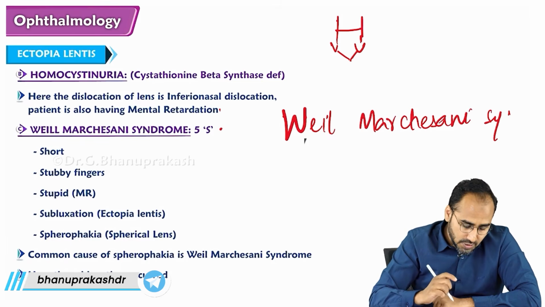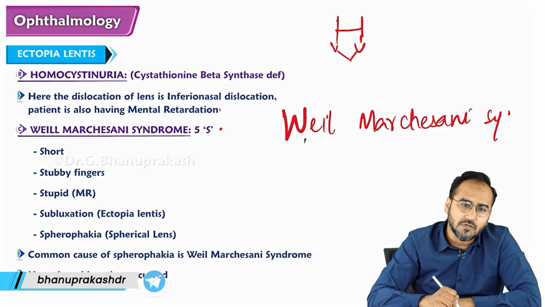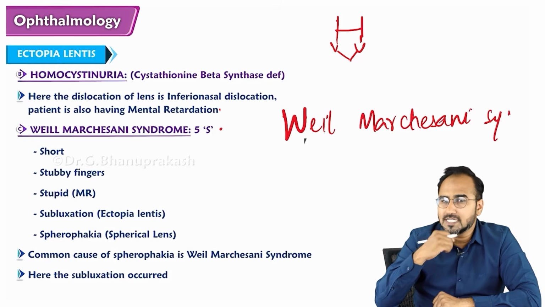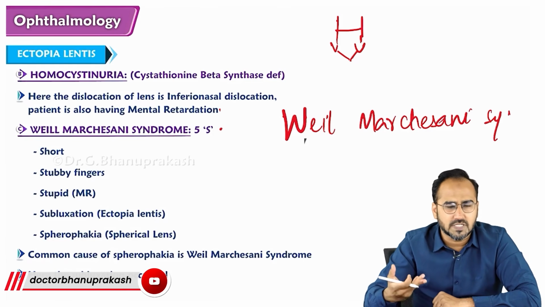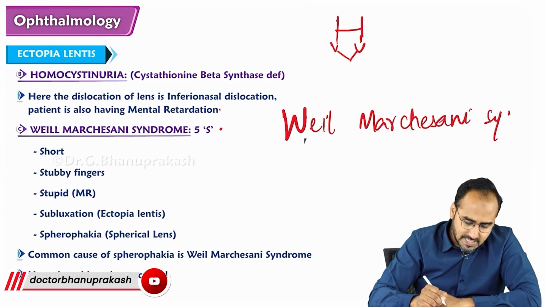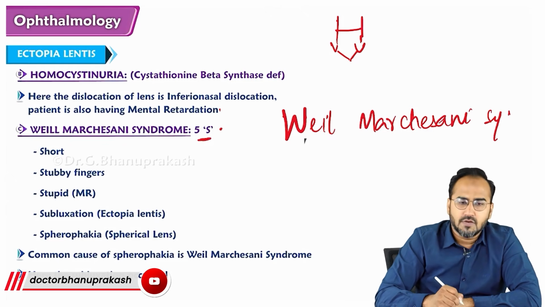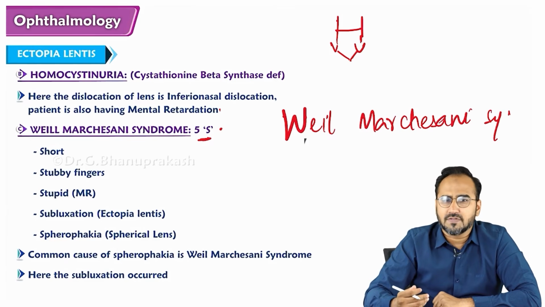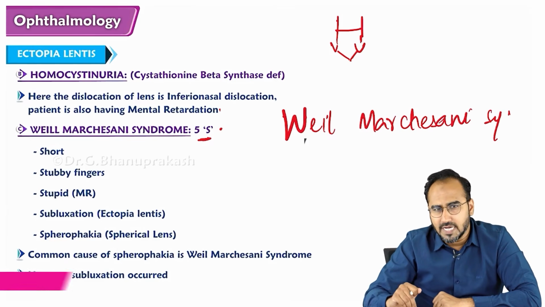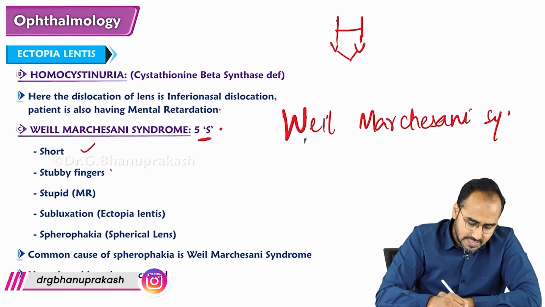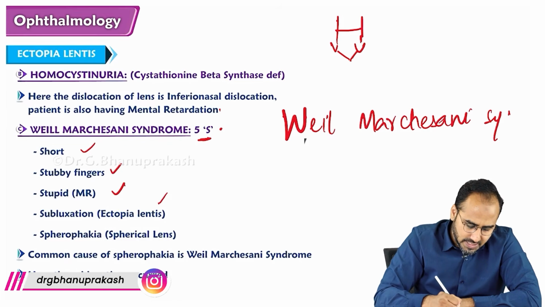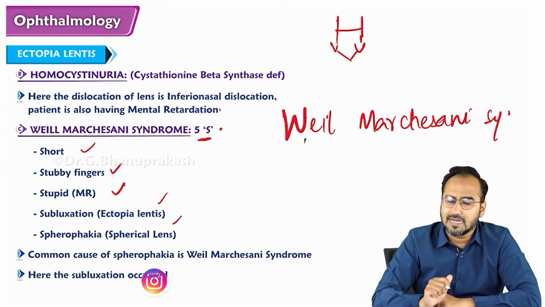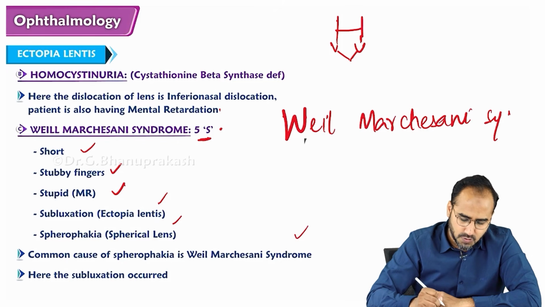Fourth S is spherophakia. What is meant by spherophakia, guys? A spherical shaped lens is called spherophakia. Last S is subluxation or dislocation of the lens, which we are discussing, right? So Weill-Marchesani syndrome is characterized by 5 S: short, stubby fingers, stupid, subluxation and spherophakia. The most common cause of spherophakia in adults is Weill-Marchesani syndrome, right?